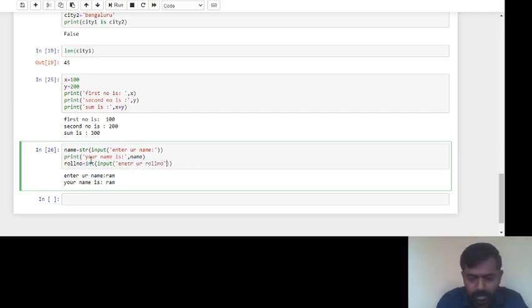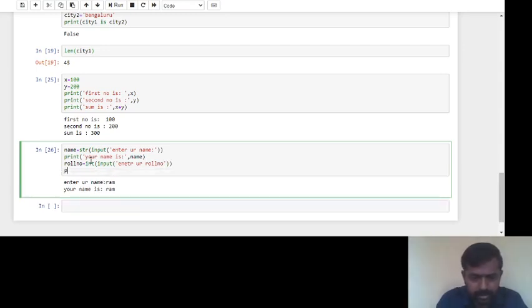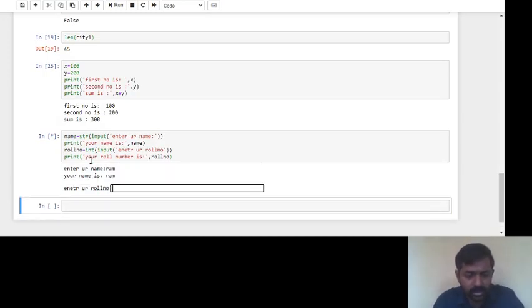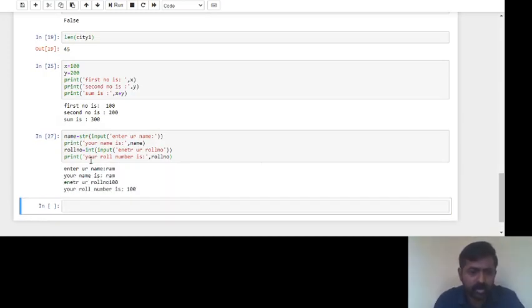Now print, your roll number is, colon, and the roll number will be stored in the variable, roll number. Now you try to run it. So it is asking for name. I'll give run once again. Roll number is 100. Your roll number is 100.